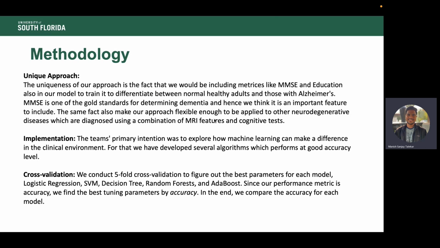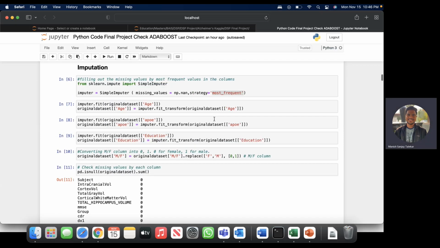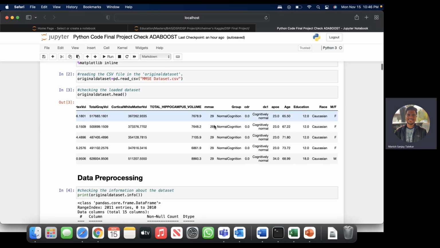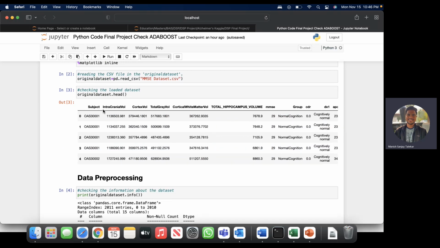Hello everyone. Let's go over the methodology in detail from the Jupyter notebook. We started by using libraries like Pandas, NumPy, and Seaborn for some visualizations. We have imported this dataset, where we have the columns mentioned in the presentation, like intraparenchymal volume and cortex volume.